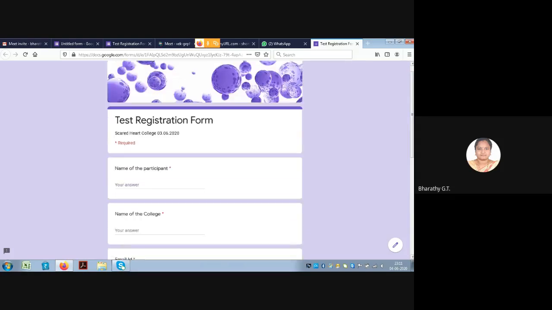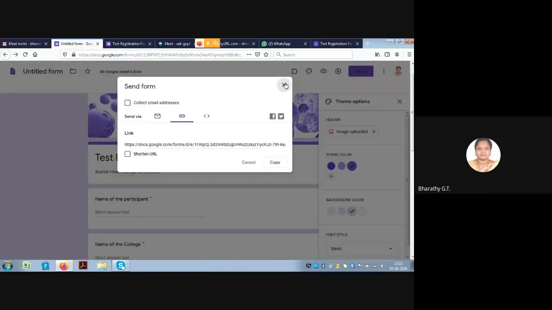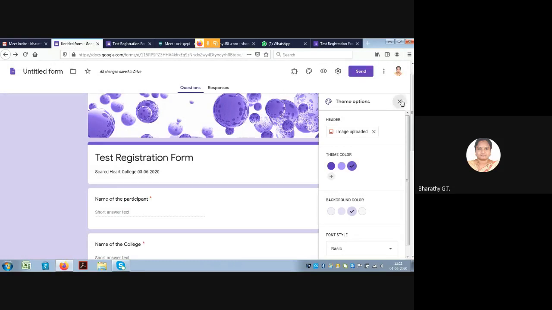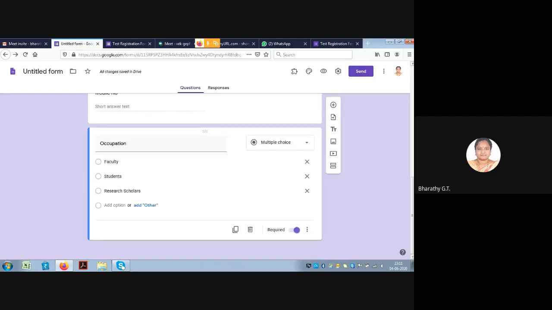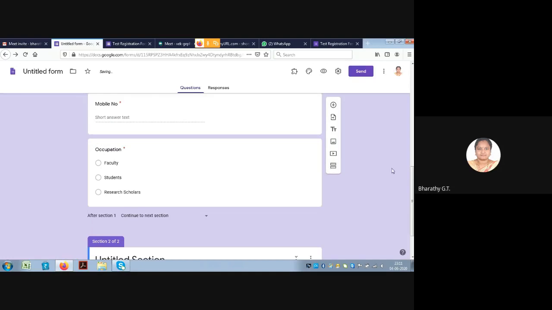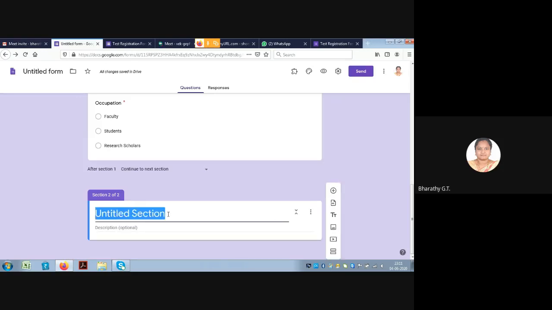Friends, now I'll tell you how to convert this registration form into a quiz. Go to the untitled form again, close this. Now we'll close this theme options also. Come to the bottom. At the end of the form, we have this option here. This is for adding the question. The last one is for adding a section. So now we can add another section. Now we have seen section 2 of 2 has come here. Untitled section is there. We can keep this as quiz section.